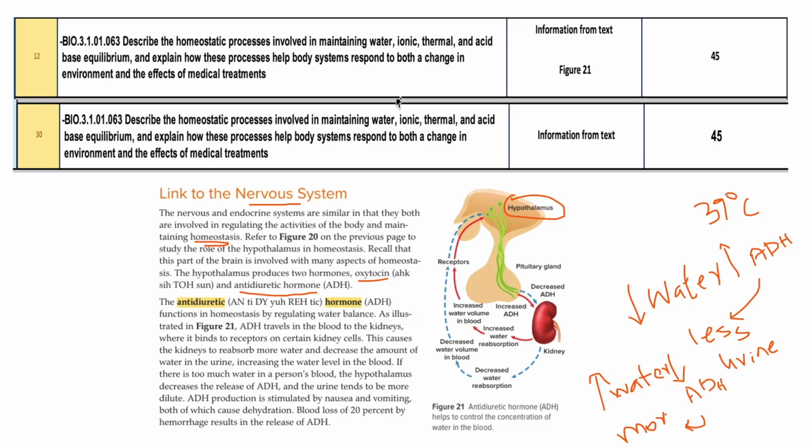So when you have vomiting and all, what happens is you have less water in the body, so it will increase the ADH, right? And if there is more water in the blood, the ADH will be reduced. A small amount of ADH will be there, and then it will reduce the amount of reabsorption, and there will be more urine.